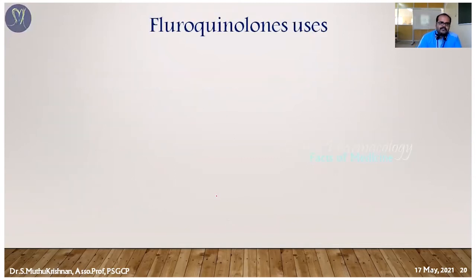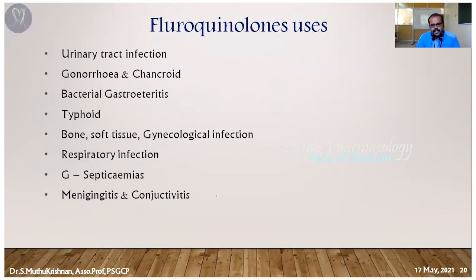Therapeutic uses wise, it's used in the treatment of UTI, urinary tract infection, gonorrhea and chancroid, bacterial gastroenteritis, and typhoid fever. Ciprofloxacin is still used in the treatment of typhoid.